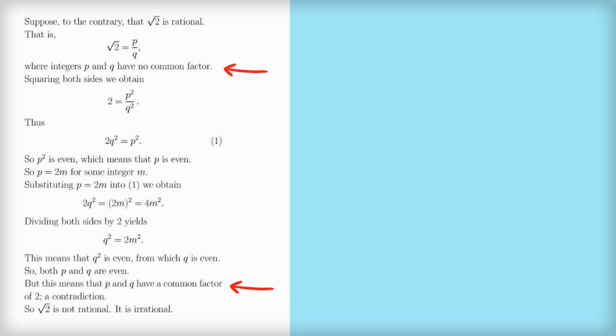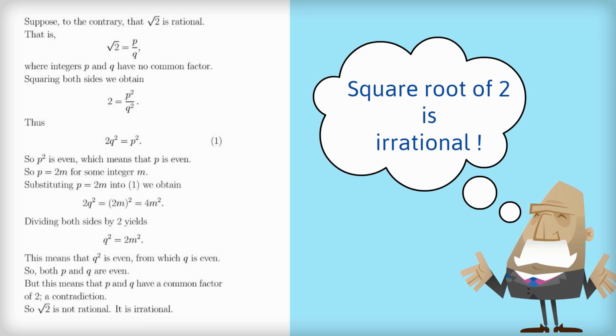So the only thing that can be wrong here is our initial supposition that the square root of 2 is rational. So our conclusion is that the square root of 2 is not rational, and therefore the square root of 2 is irrational. So I hope that's helped you understand the proof that the square root of 2 is irrational.